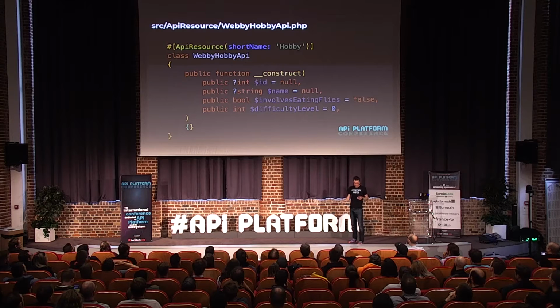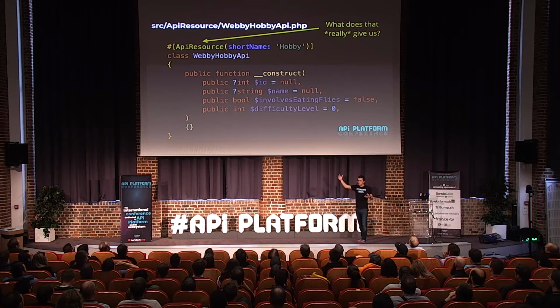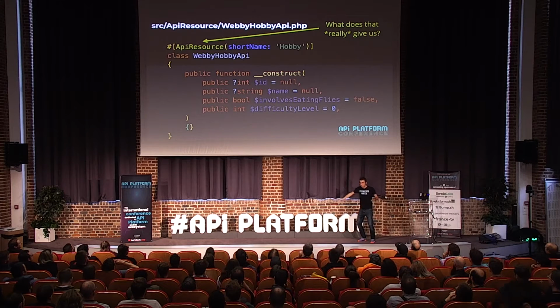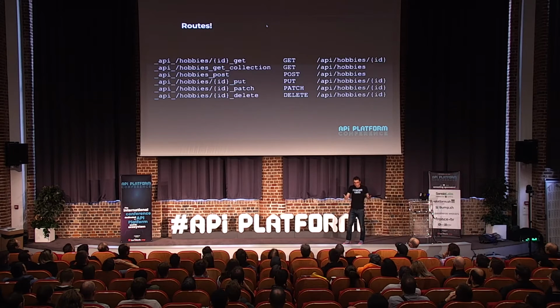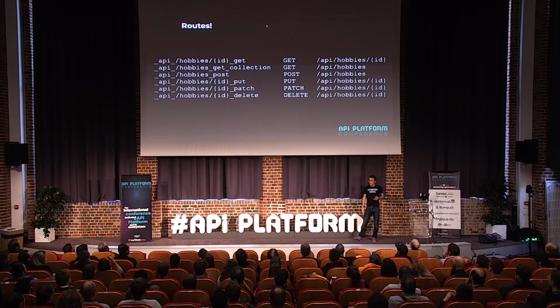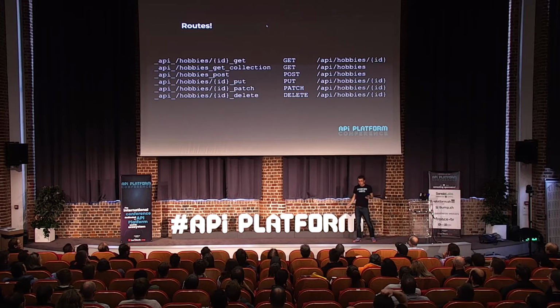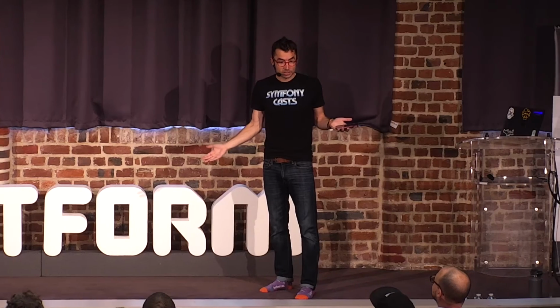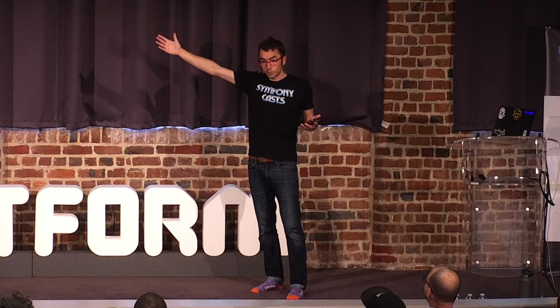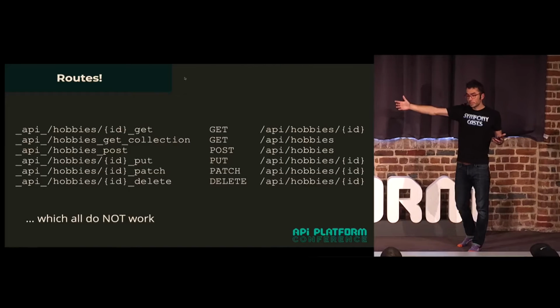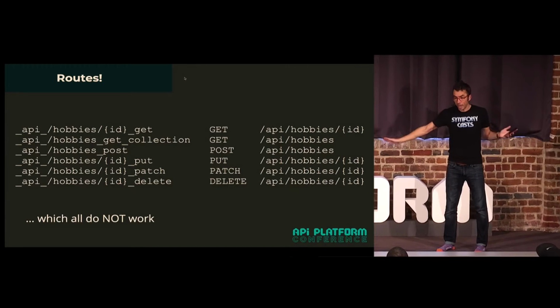Cool. And then we're going to put the API resource attribute on top of it to expose this resource to our API. So the first thing is, what does that really give us? When I suddenly add this one line on this class, what happens? Well, probably the most important thing is that we get a bunch of routes. So now I have routes for all of my different operations. And this is cool. None of these work. You get a 404 if you try the get. You can post, and it will give you a 201, but nothing happened.